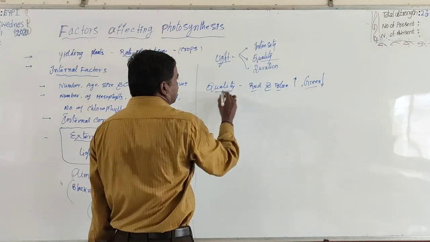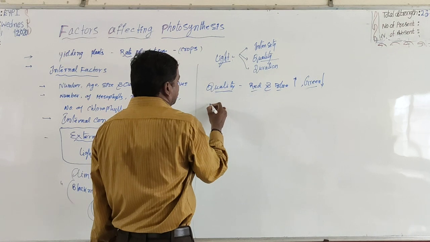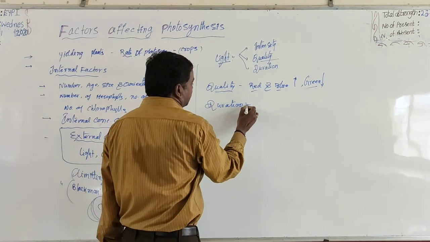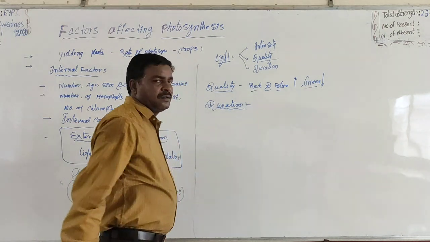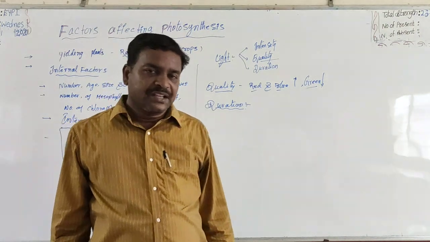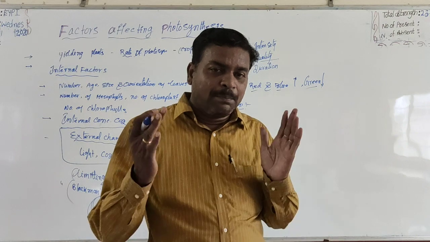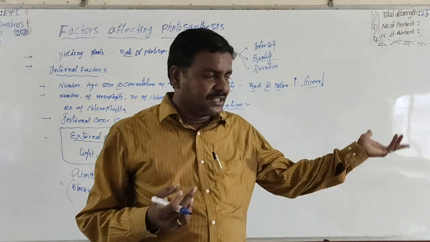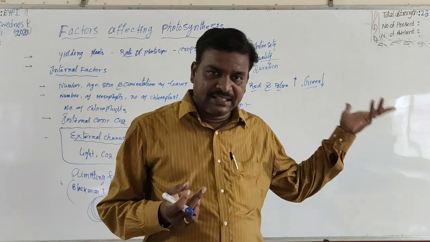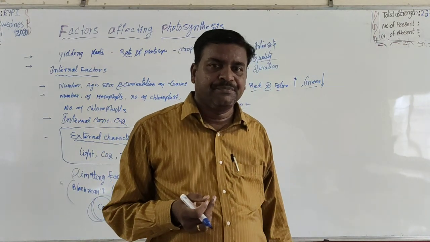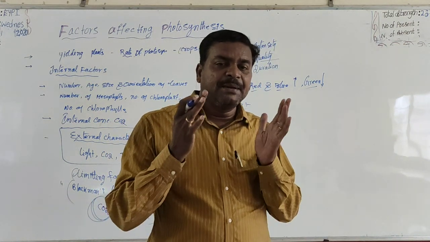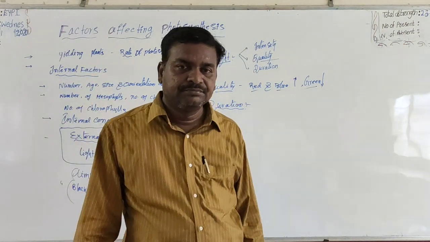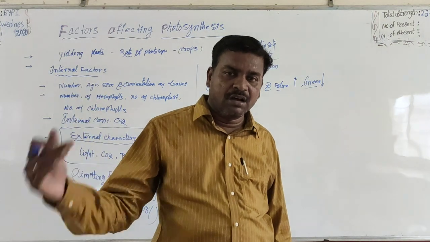Now coming to another one, this is duration. For example, one potted plant, a living potted plant, was placed in the atmosphere, that is in sunlight, and at the same time one potted plant was placed in the dark, inside a dark room.